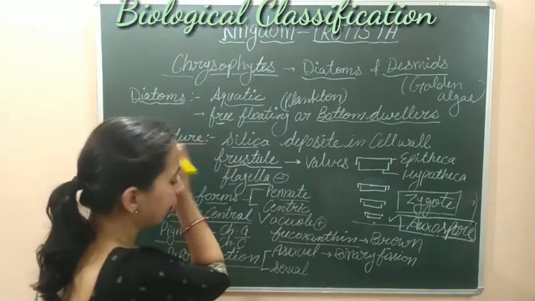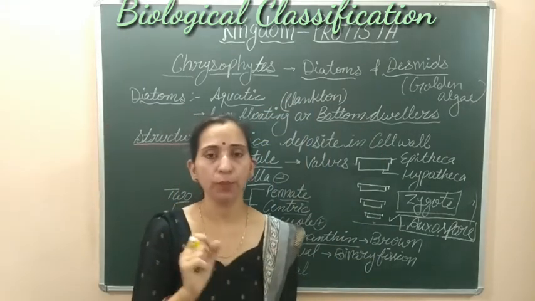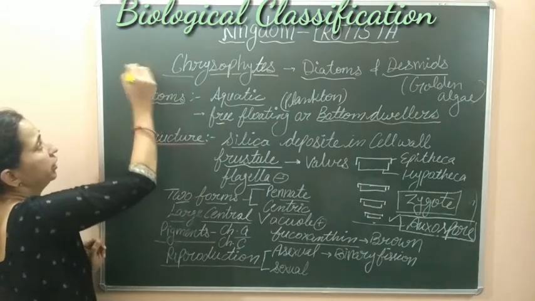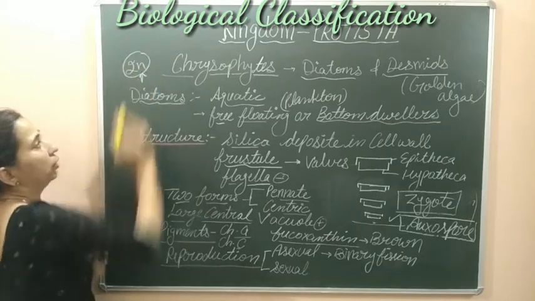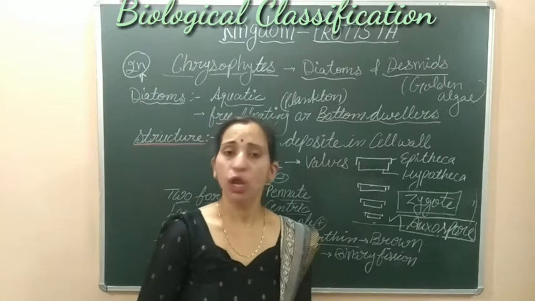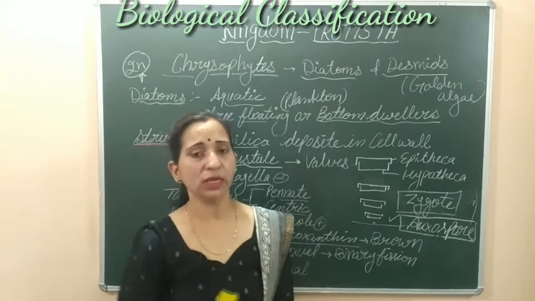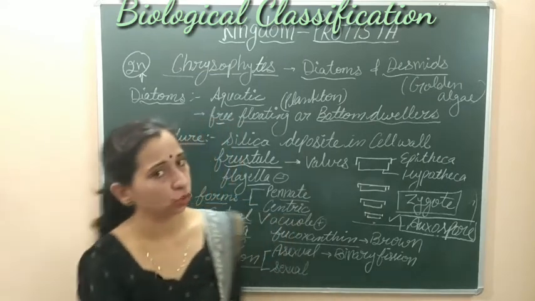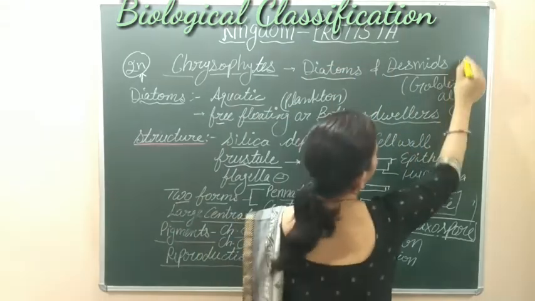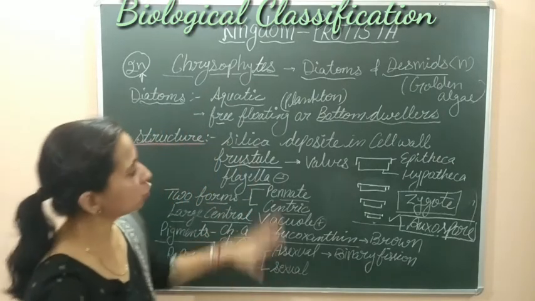Here we have talked about diatoms. Another important thing related to their reproduction that you must know is that, in the case of diatoms, the vegetative cells are diploid in nature. They are 2n in nature. That is a very important characteristic feature of diatoms. Normally, lower organisms have haploid cells as vegetative cells. When we study desmids, they are also haploid, but the diatoms have 2n or diploid vegetative cells. So this is all about diatoms.